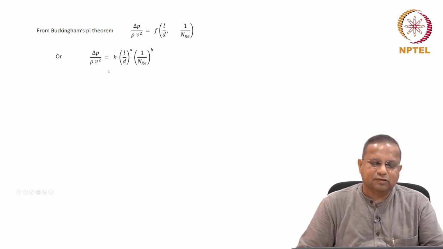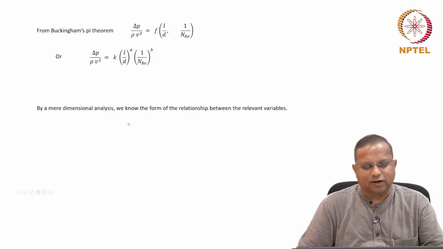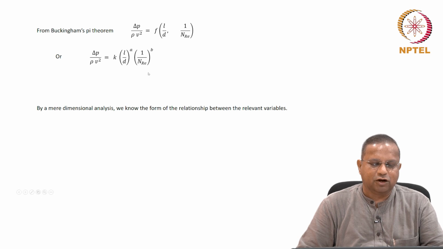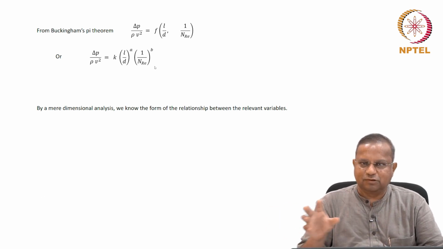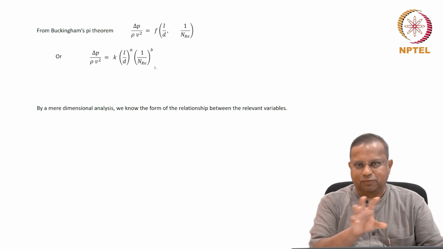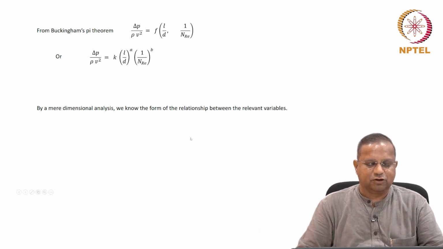So this is the relationship between these variables. And notice, by a mere dimensional analysis, as it is called, involving non-dimensional numbers, we know the form of relationship between the relevant variables, and that is powerful. Even if you don't understand the process, you can do one such thing for design and operation, which relates these variables for the system that you are interested in.